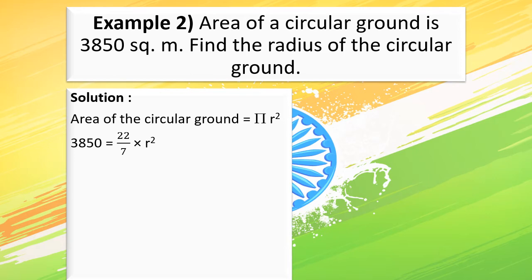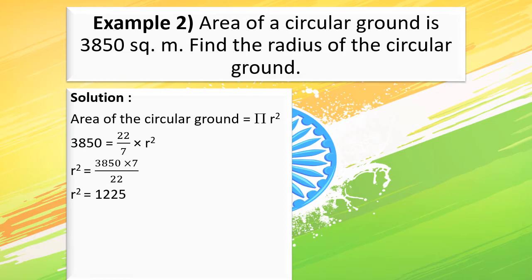Now what will be the next step? We will just take the variables to one side and all the numericals on the other side. So the equation becomes r squared is equal to 3850 multiplied by 7 divided by 22. Students, I want you all to solve these sums along with me. Now students, what will be the next step? We will just simplify by cancelling these numbers. So, therefore, the equation becomes r squared is equal to 1225.